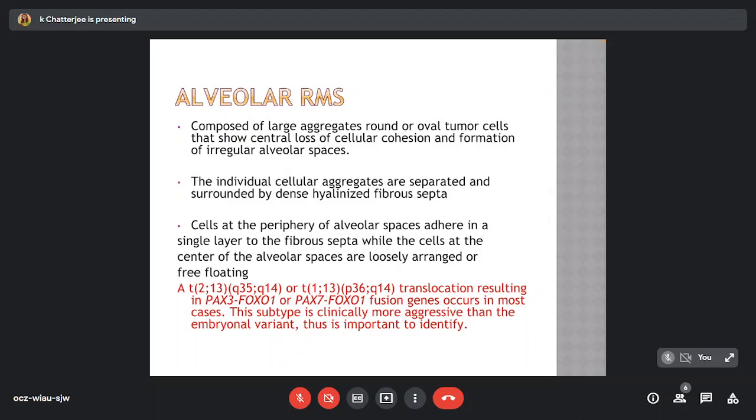A translocation t(2;13) or a translocation t(1;13) resulting in PAX3-FOXO1 or PAX7-FOXO1 fusion genes occurs in most cases. This subtype is clinically more aggressive than the embryonal variant, thus is important to identify.